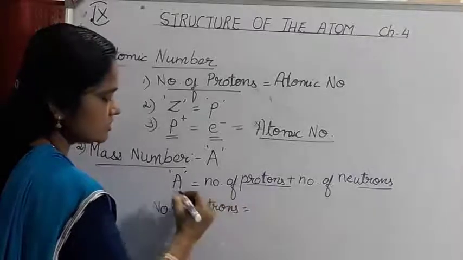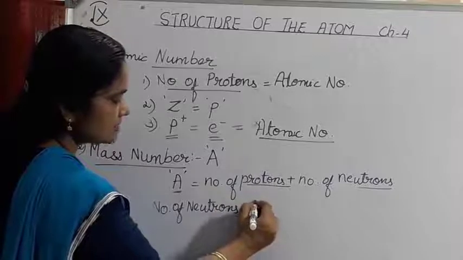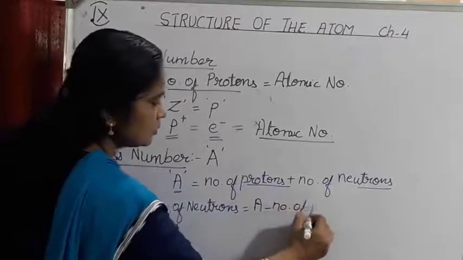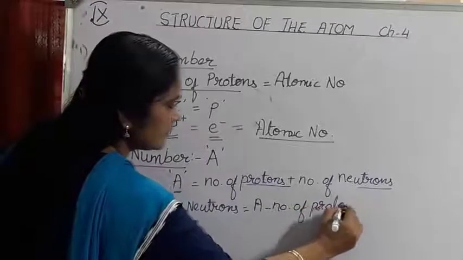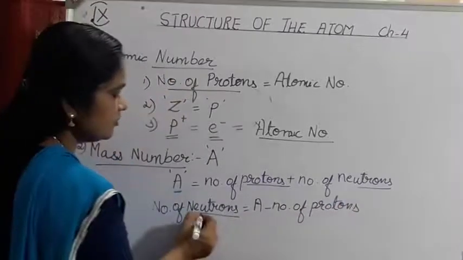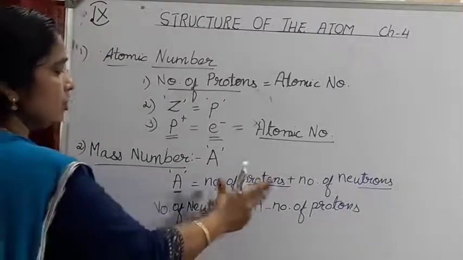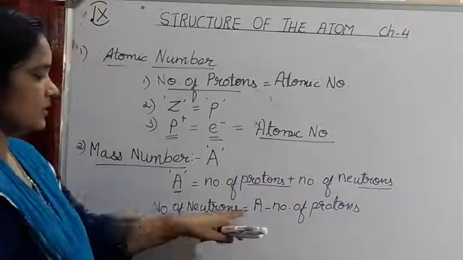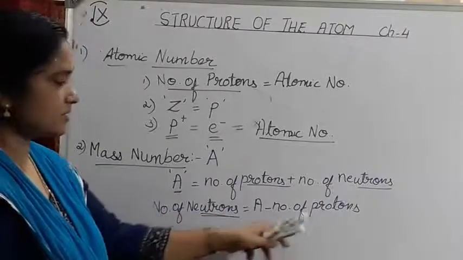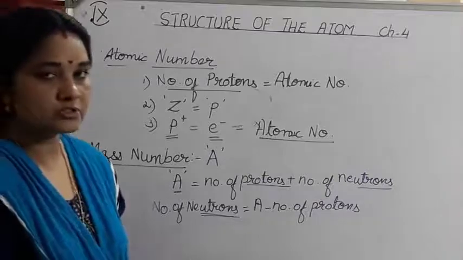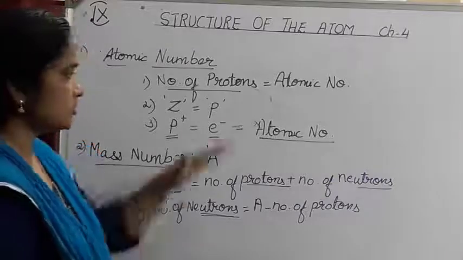Number of neutrons is equal to the mass number, that is A, minus the number of protons. You can easily calculate how many neutrons are present in the nucleus of an atom. Or if you want to find out how many protons there are, you can take the mass number and subtract the number of neutrons from it. You can find out the number of protons in the nucleus of an atom. So this is very important.